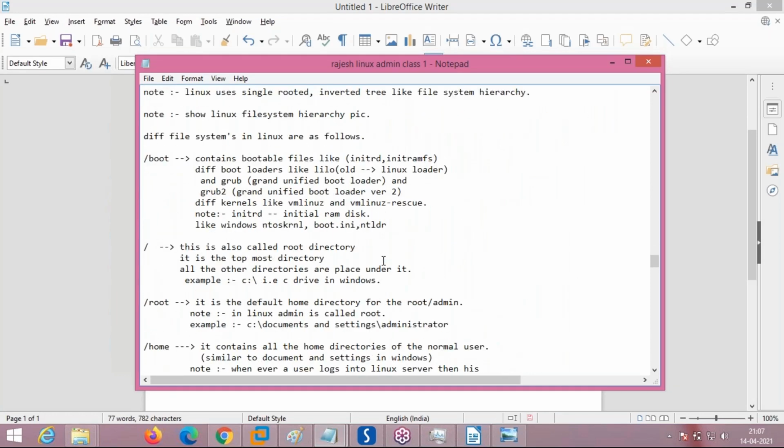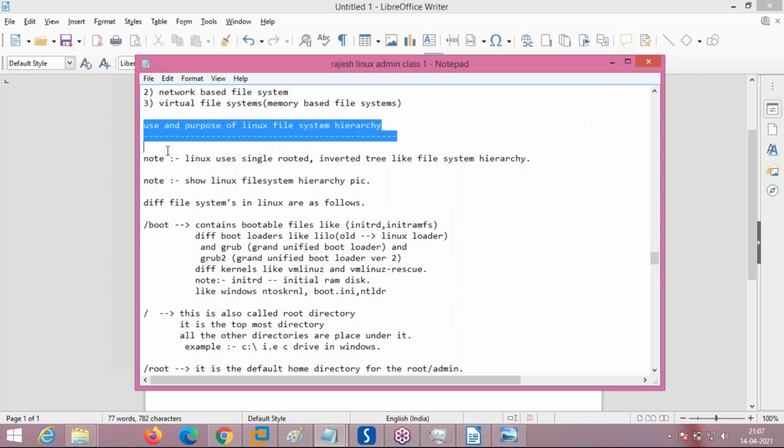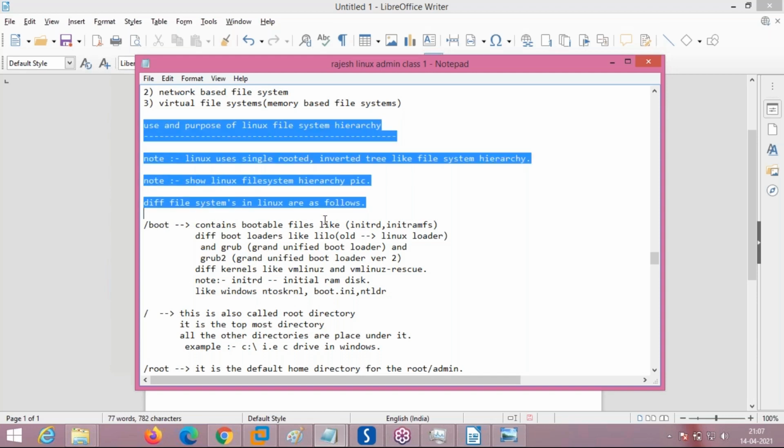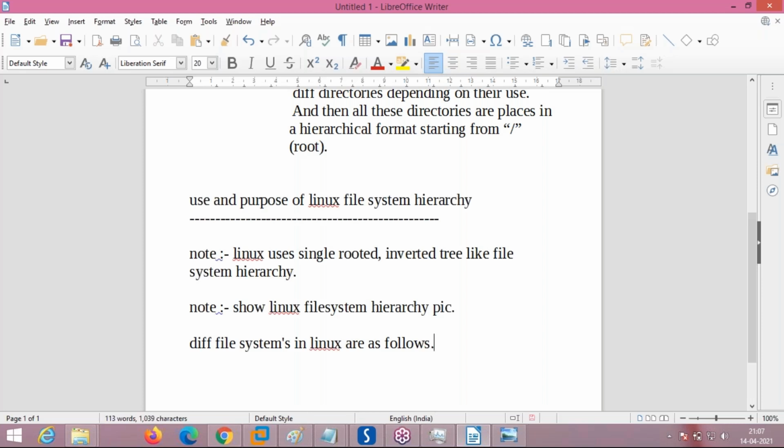These are the use and purpose of the Linux file system hierarchy. Now I am just copying and pasting instead of typing it. See here, I am pasting it here.